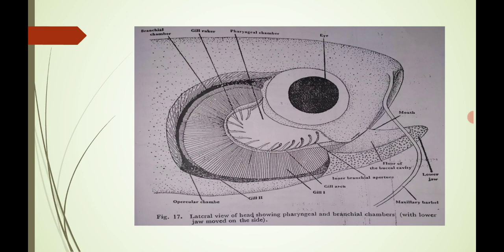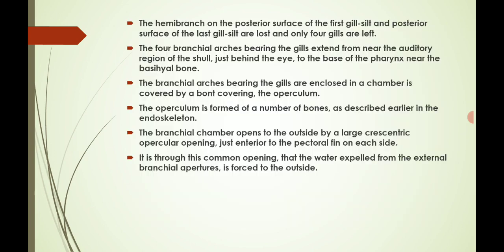There are various gill rakers, as well as the branchial chambers and pharyngeal chambers, in the fish. The hemibranch on the posterior surface of the first gill slit and the posterior surface of the last gill slit are lost, and only 4 gills are left.